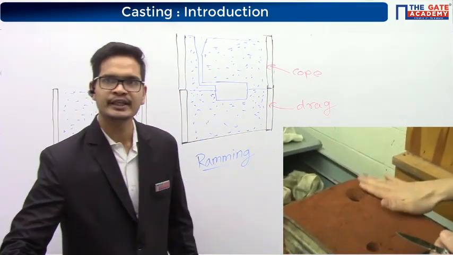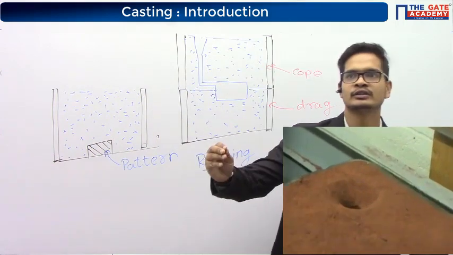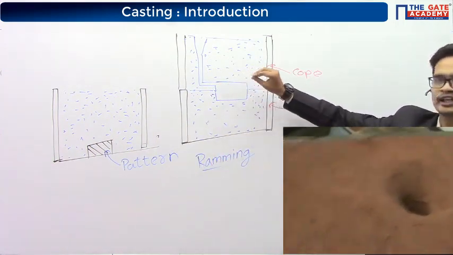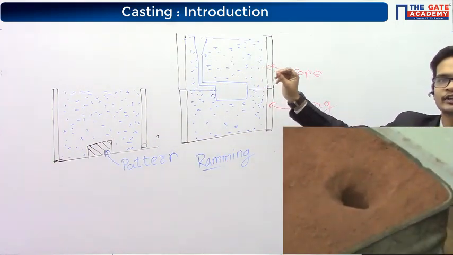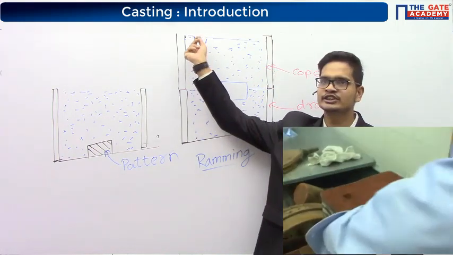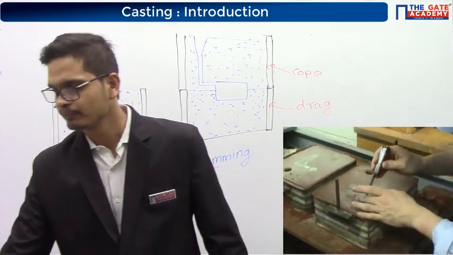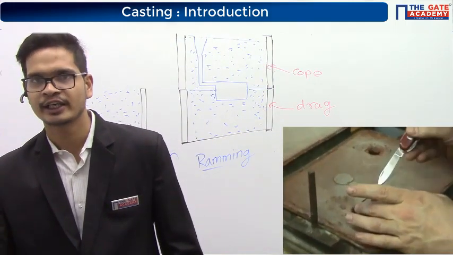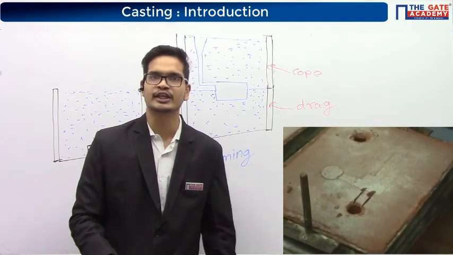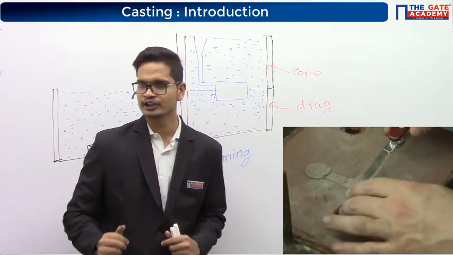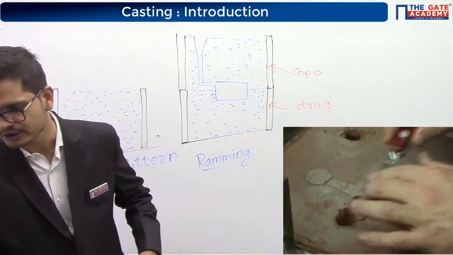Now here you can see that along with the final casting that was needed, the extra passages that we have created, even those passages became a part of the casting later, right? So we'll have to remove this portion by using machining processes.